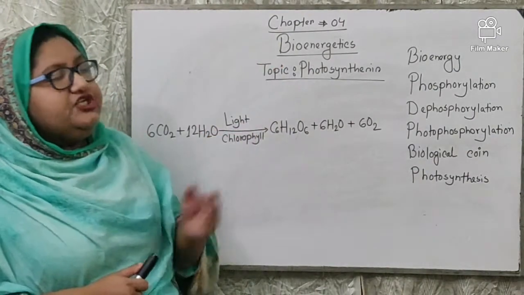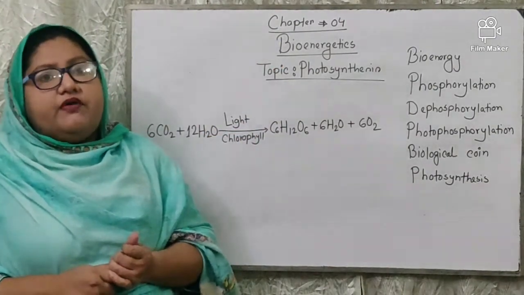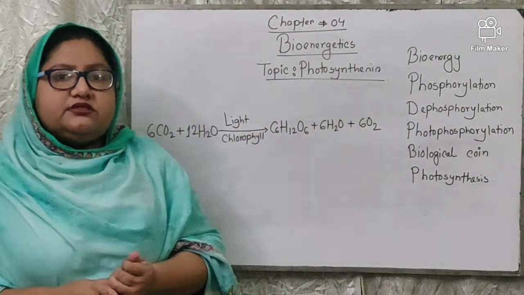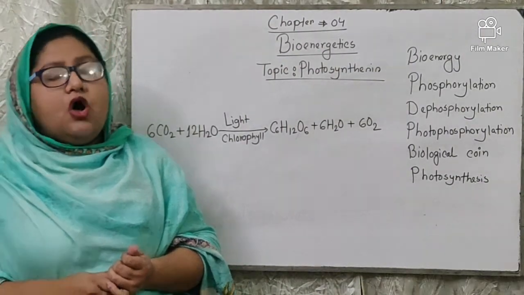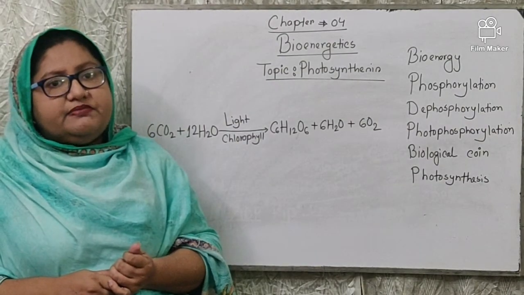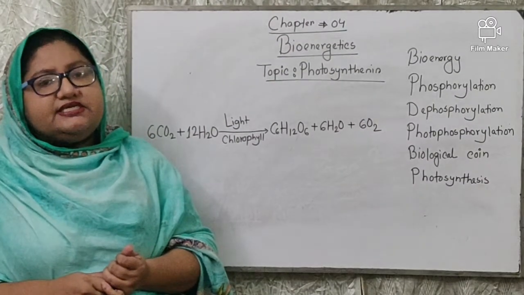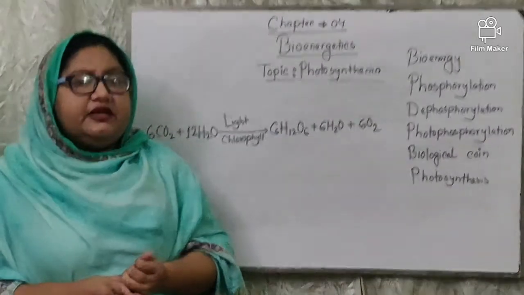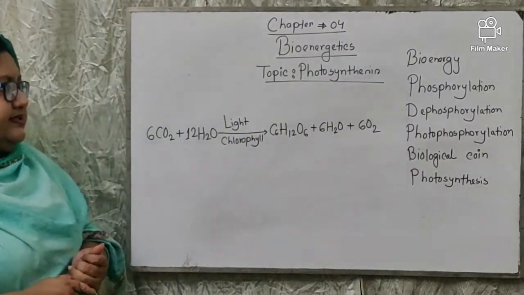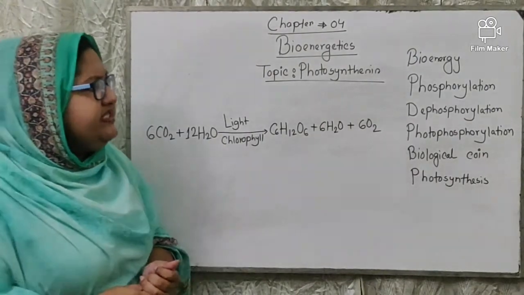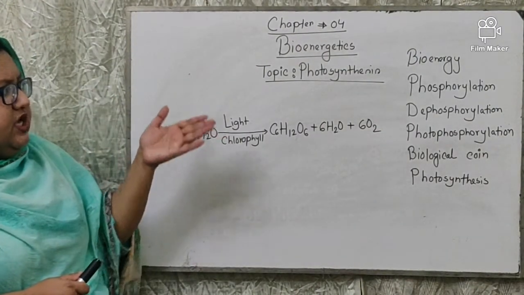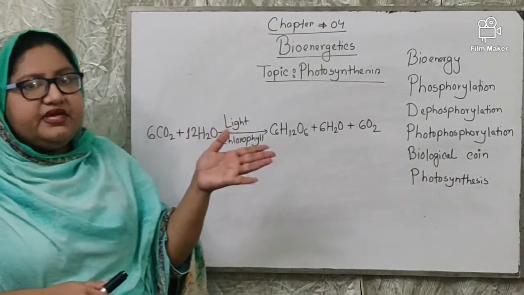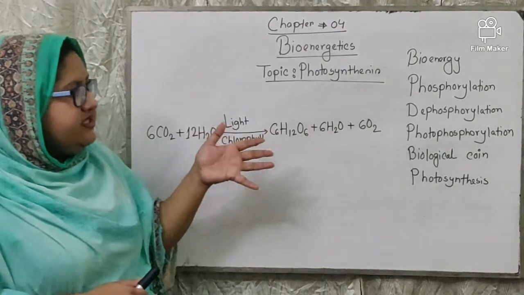First of all, what is bioenergetics or bioenergy? The basic mechanism of production and utilization of energy is known as bioenergy. All of you know that the main source of energy is the sun. Solar energy is transformed into chemical energy by the process of photosynthesis. In this chapter, bioenergy is related to plants.